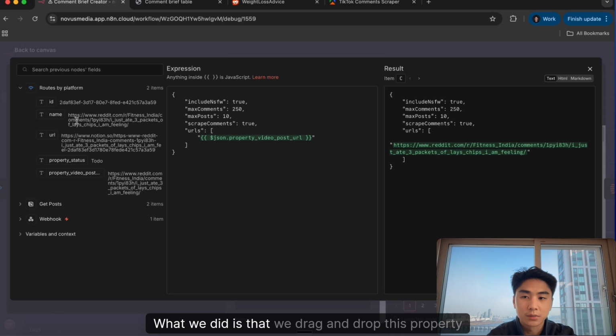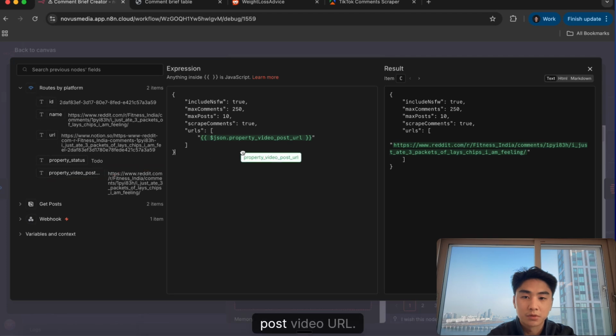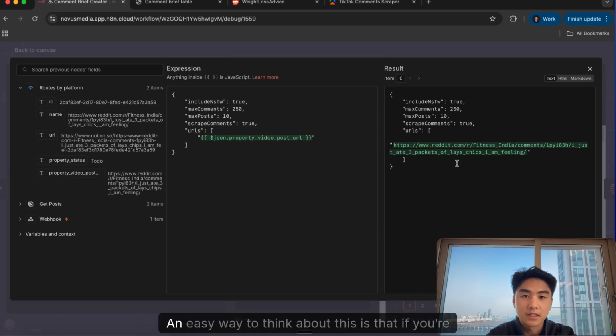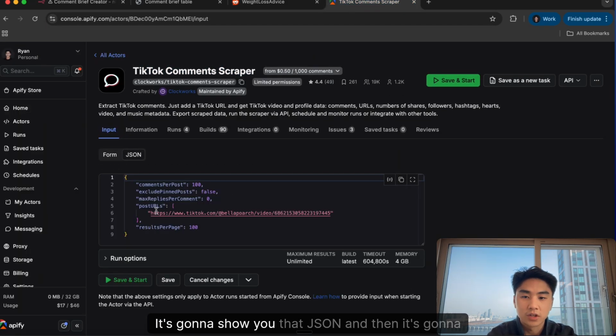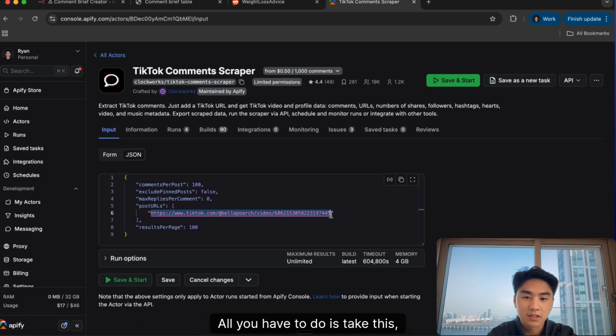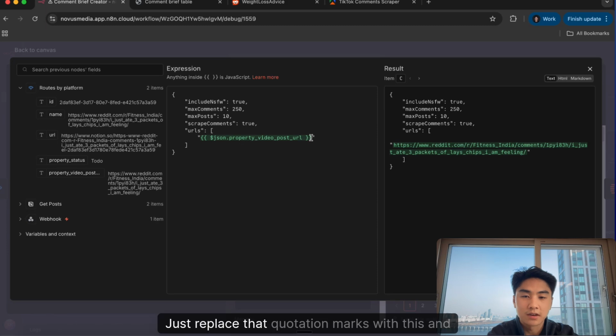Right, what we did is we drag and drop this property, post video URL, and we're just going to put that right here. An easy way to think about this is, if you're scared about the formatting, you just put an example in here. It's going to show you that JSON, and then it's going to show you exactly how to format it. All you have to do is take this, delete it, or when you copy this over, paste it in here, just replace that quotation marks with this, and make sure you keep these quotation marks there.